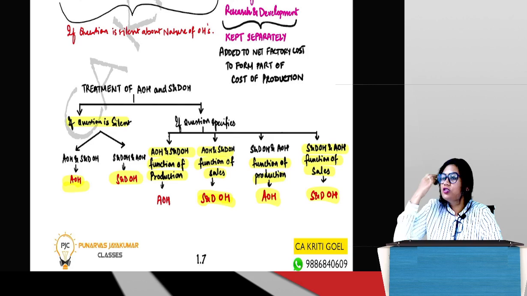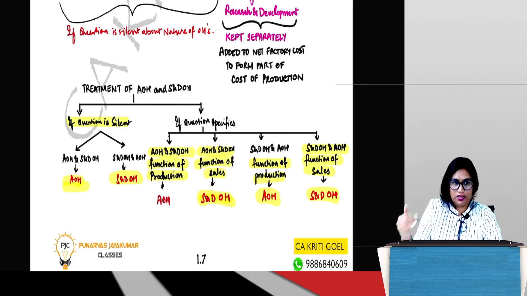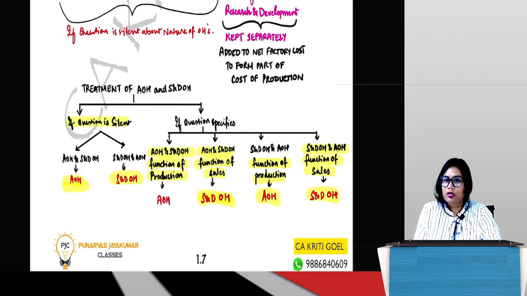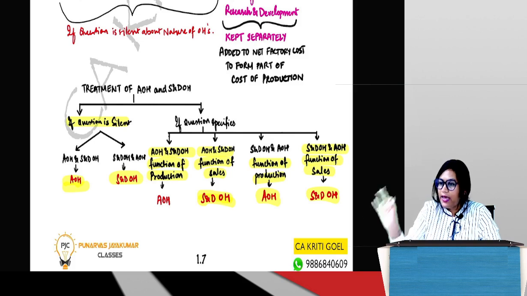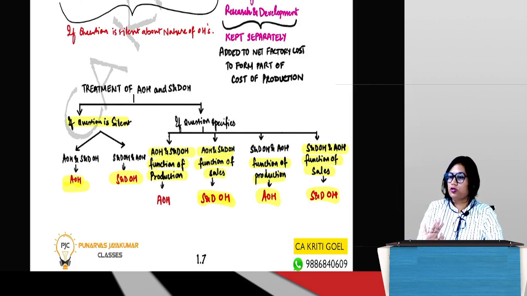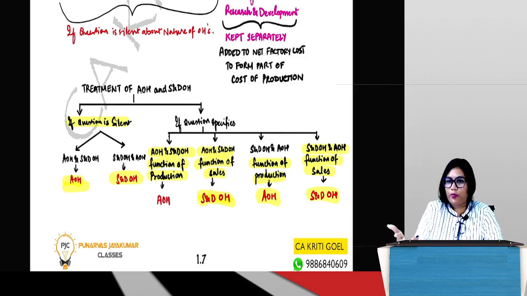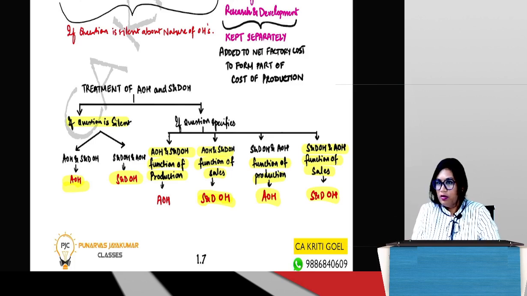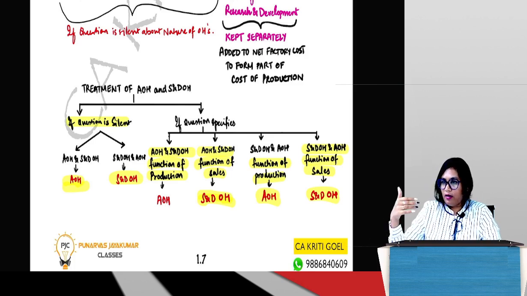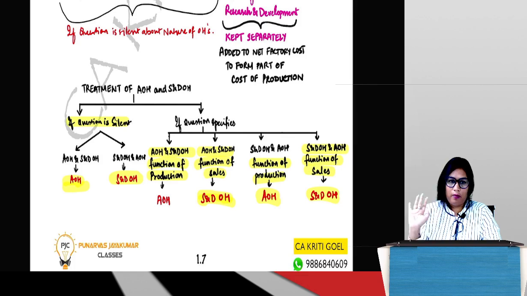That was just to know certain words like historical cost, current cost, predetermined cost, past, present, future. Then we studied on the basis of behavior. The minute behavior comes, you should know it is fixed cost, variable cost, semi-variable cost. Semi-variable cost is like one side time pass because ultimately that will become fixed or variable only. So the most important thing is fixed and variable. Fixed does not change with output, variable changes with output. Semi-variable has to be divided into fixed and variable components.